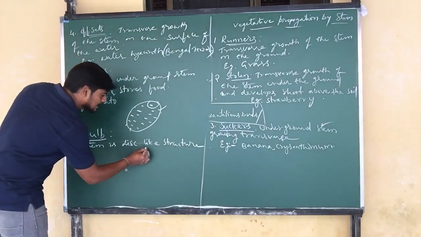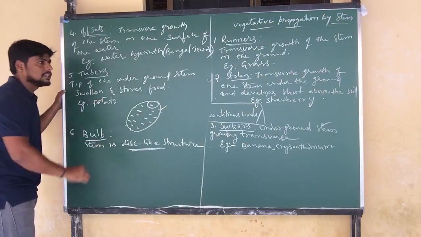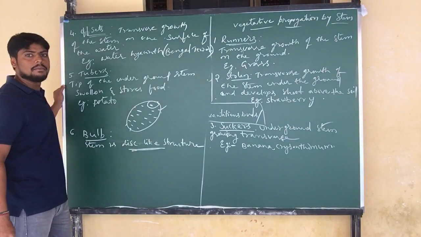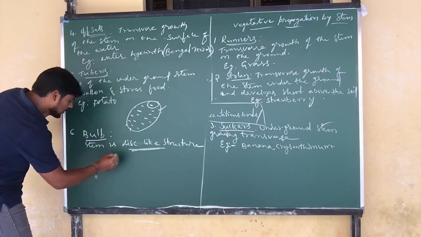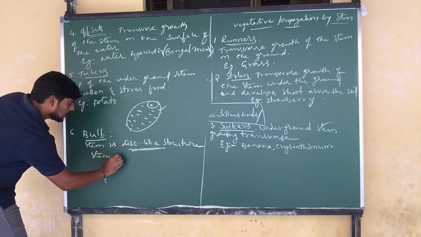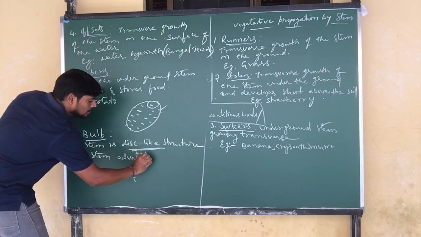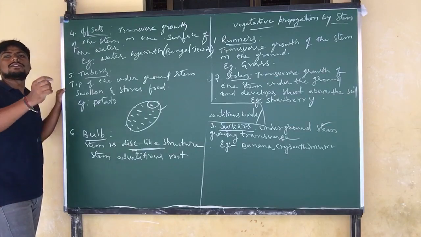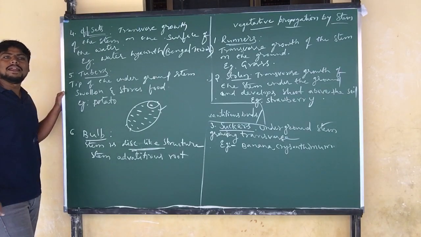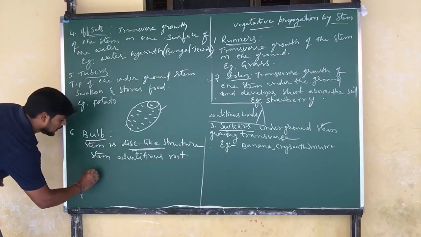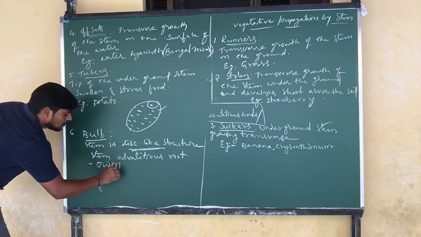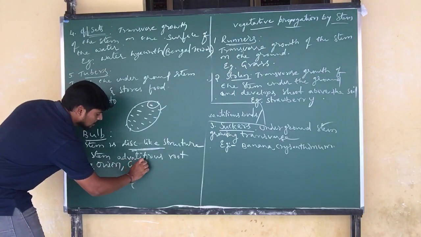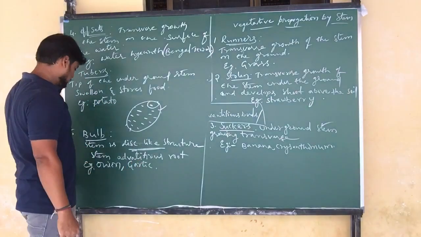This disc-like structure, which in general we cut and remove from the onion, is actually the stem. From this disc-like structure, the stem develops adventitious roots. These adventitious roots help them to grow into a new plant. In bulbs, for example, you can take onion, and also you can take garlic. These are some of the examples of bulb.